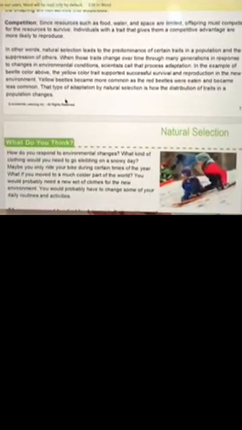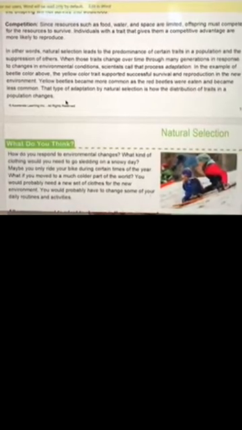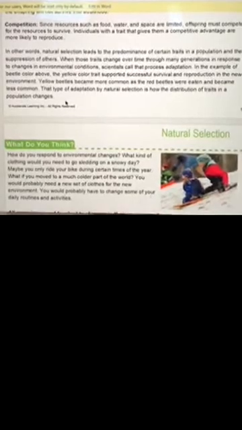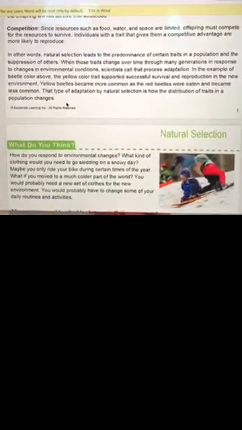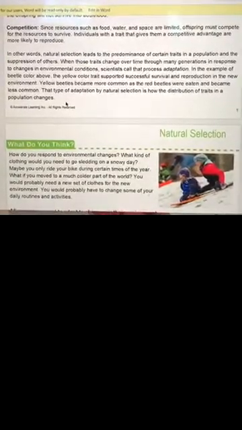They're going to give us some scenarios. In other words, natural selection leads to the predominance of certain traits in a population and the suppression of others. When those traits change over time, through many generations, in response to changes in environmental conditions, scientists call the process adaptation.